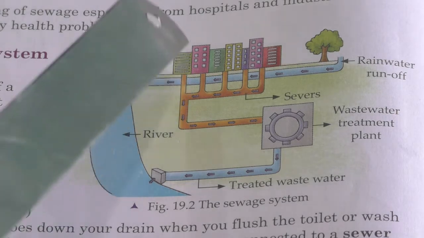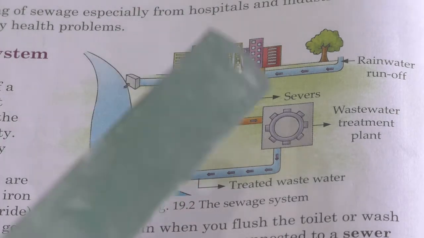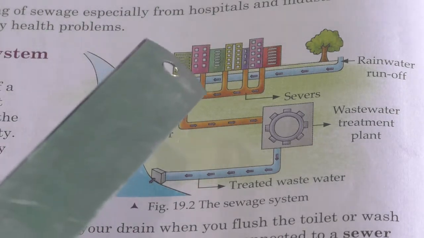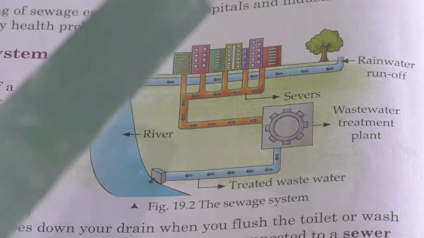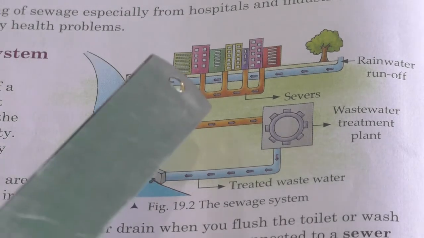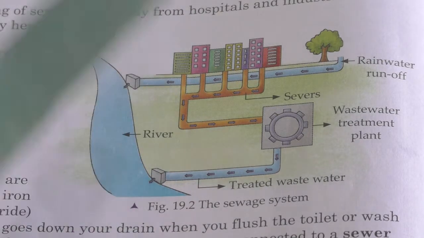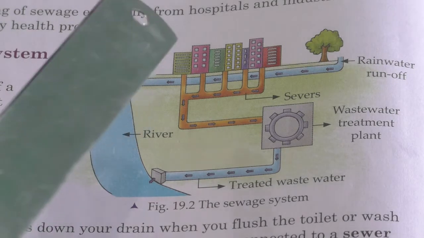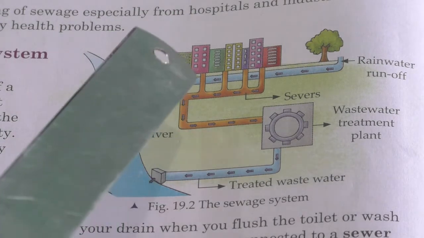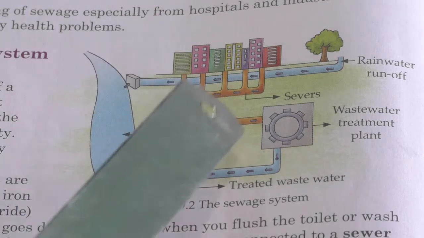All this wastewater will be stored under a manhole cover, which is provided to check leakage or blockage for maintenance purposes. Then the sewer mains flow into progressively larger pipes.